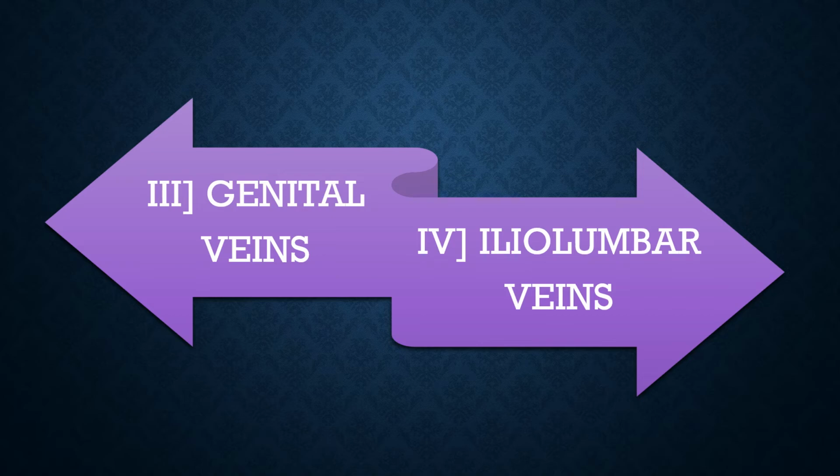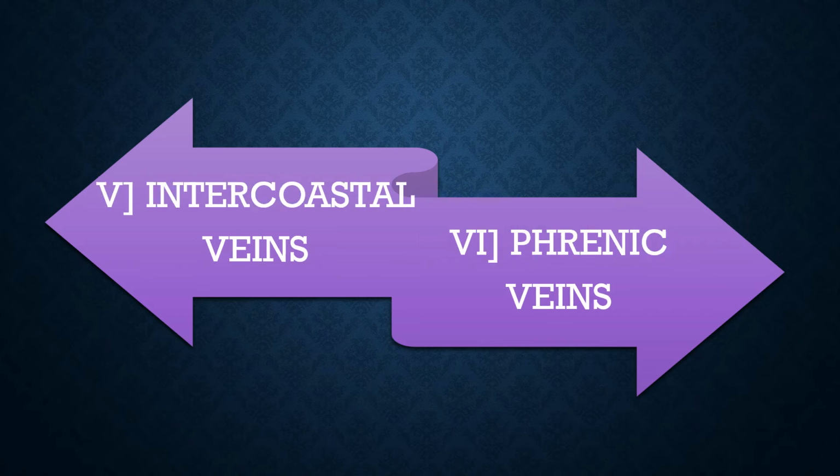Fourth one is iliolumbar veins. This vein collects the deoxygenated blood from abdominal part of the body. Intercostal veins collects deoxygenated blood from intercostal muscles present between the ribs, and phrenic veins collects deoxygenated blood from diaphragm of the lungs.